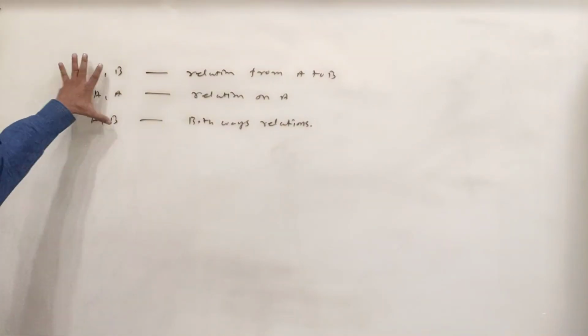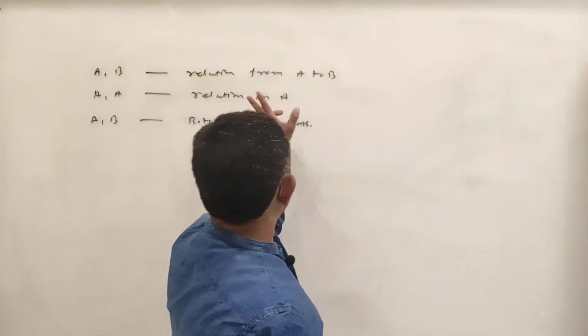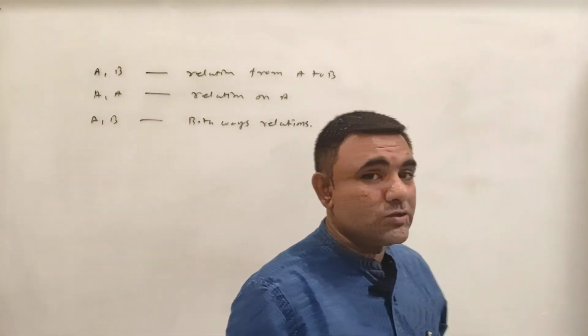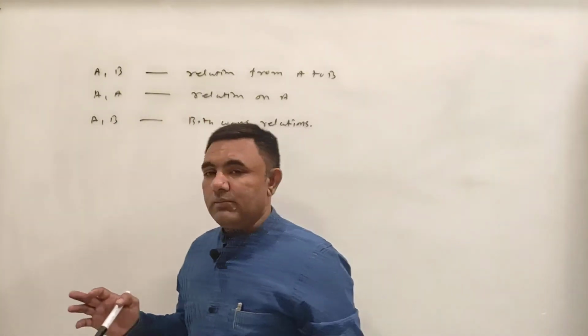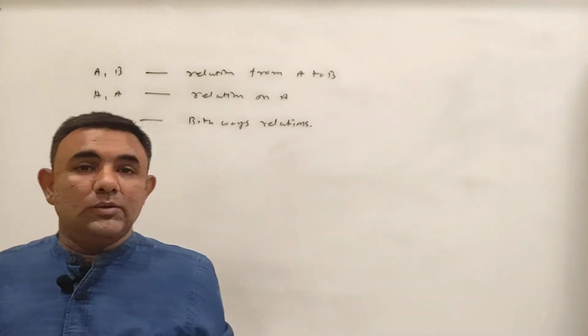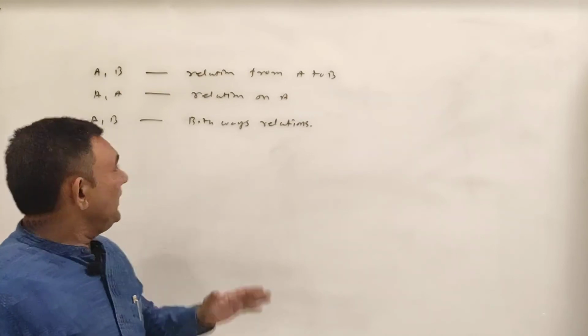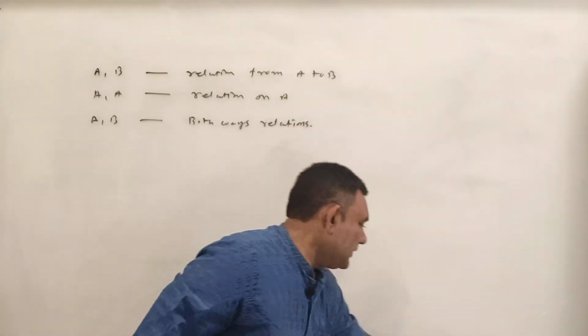So we know how to find the number of relations from A to B, the number of relations on A, and the number of both ways relations on A and B.